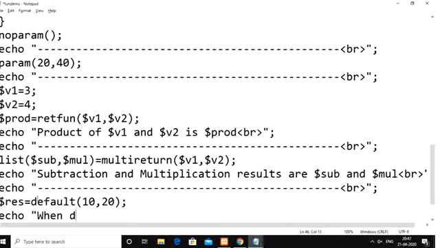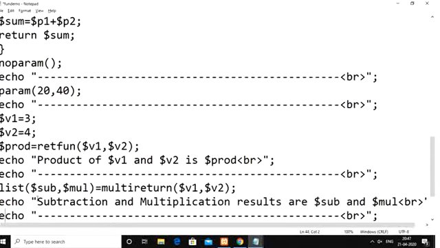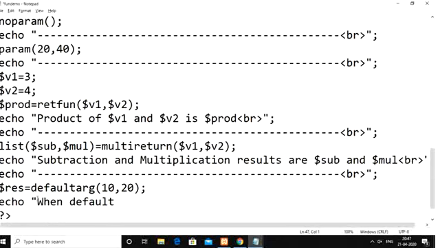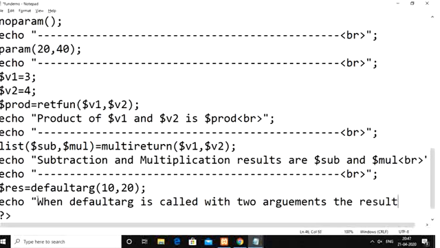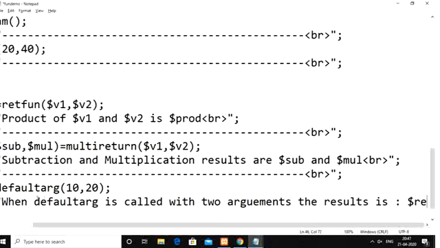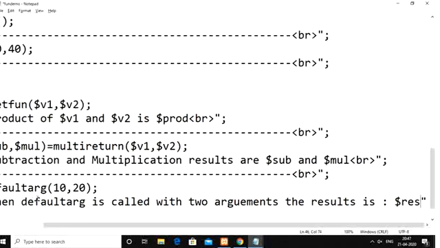The name of the function is default arg, so here we need to call default arg. When default arg is called with 2 arguments, the result is stored in result.